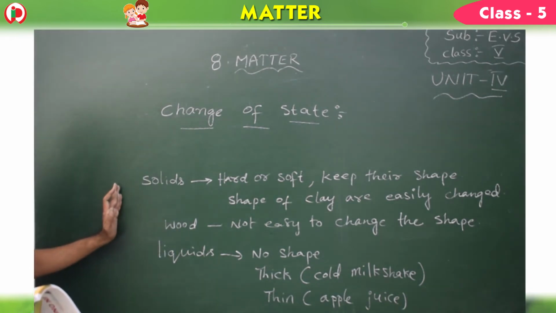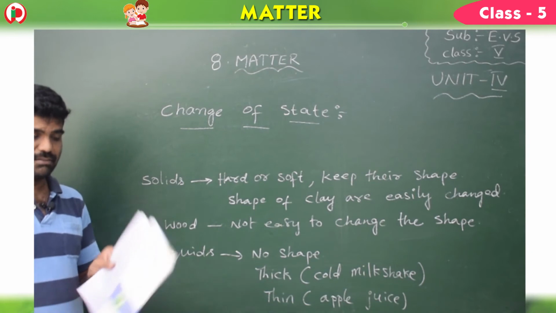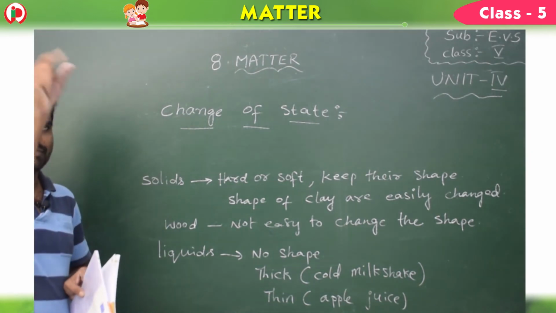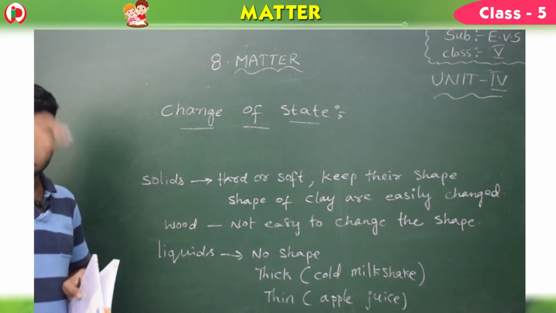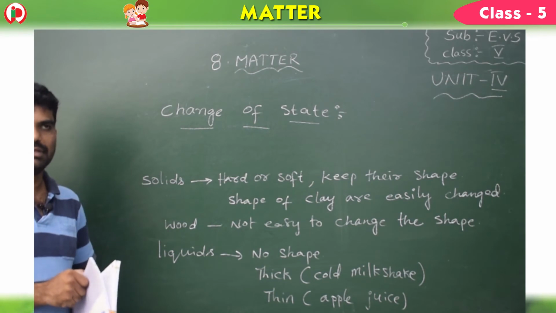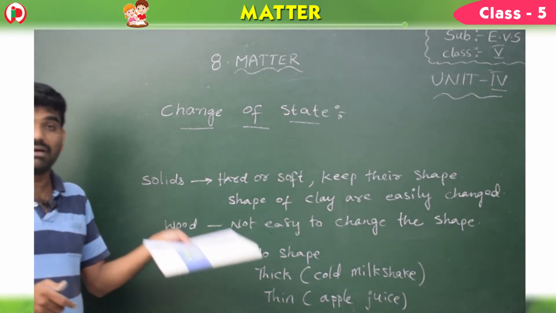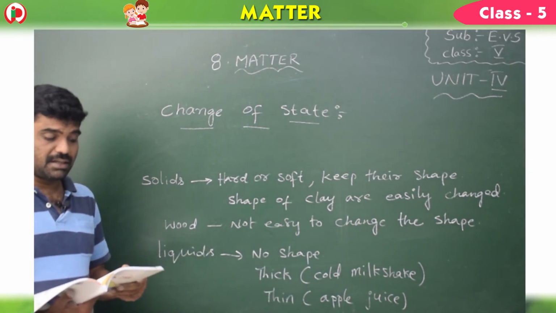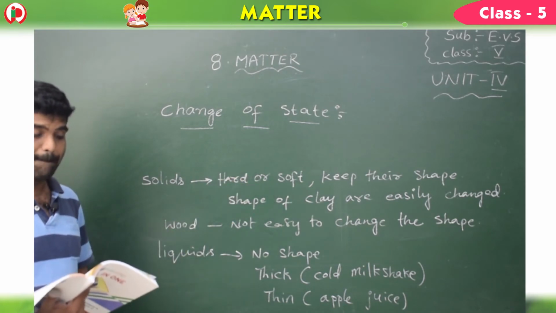Solids can be hard or soft. See, children, this book is soft. But some solids, like trees, if you touch them, are very hard. The tree stems, if you touch, are very hard. So some solids are soft, some solids are hard. Wood is hard. Okay.